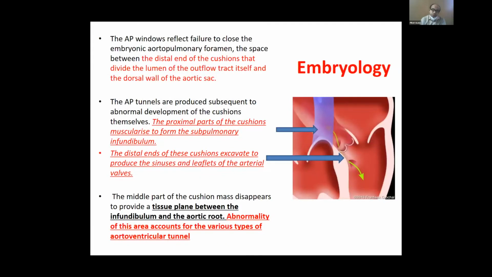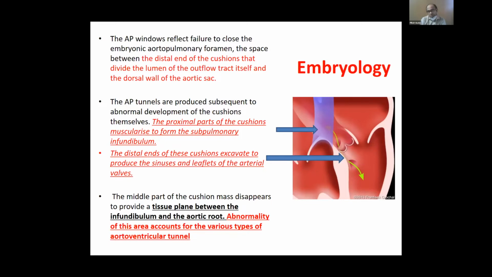As mentioned earlier, embryology for the AP window would be a reflection of the failure of closure of the embryonic aortopulmonary foramen. Whereas in the case of AP tunnels, one should recognize that there are cushions here, the proximal part of the cushions and the distal part of the cushions, which are abnormally involved in this particular formation.